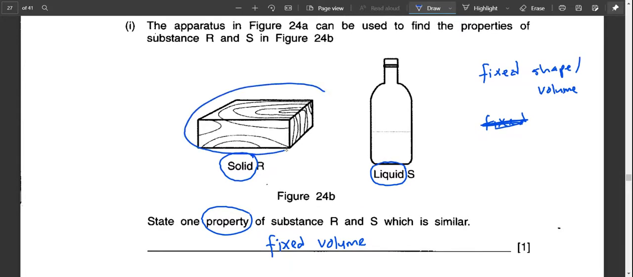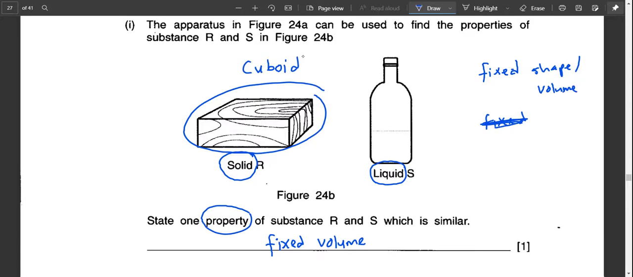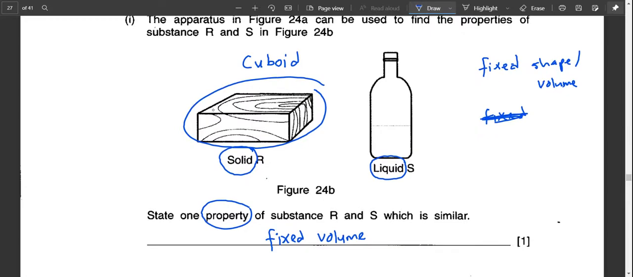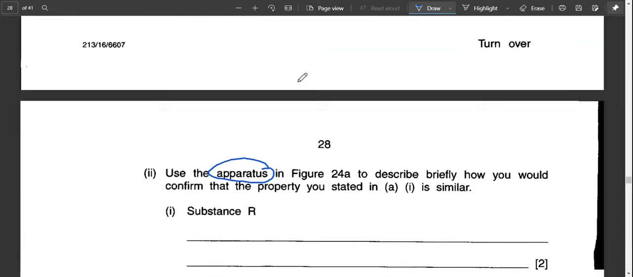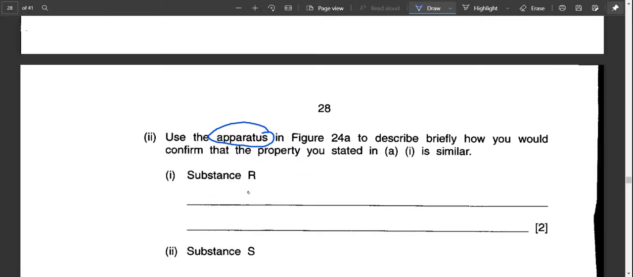And if you look at this solid R, it's a cuboid. And for a cuboid, to find the volume, you have to measure three things. You have to find the length, you have to find the breadth, and you have to find the height of the object. Therefore, to answer this question, for substance R, use the formula